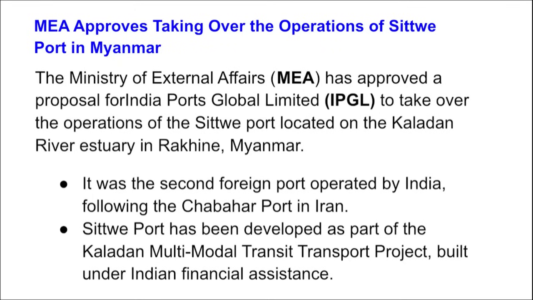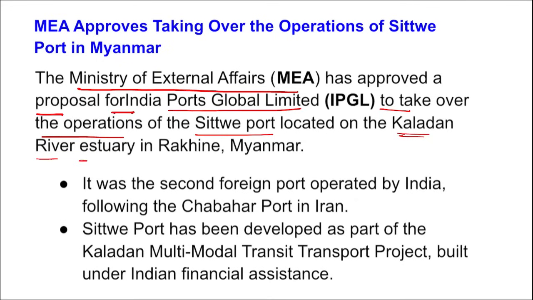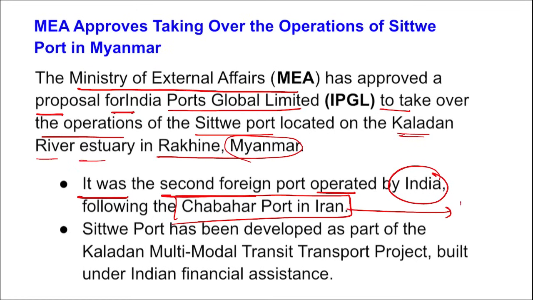Correct. Here you can see Ministry of External Affairs approved the proposal for India Ports Global Limited to take over the operations of Sitwe port that is located on the Kaladan River estuary in Rakhine, Myanmar. And it was the second foreign port operated by India following the Chabar port in Iran. That means Chabar was the first foreign port being operated by India, and it is located in Iran.